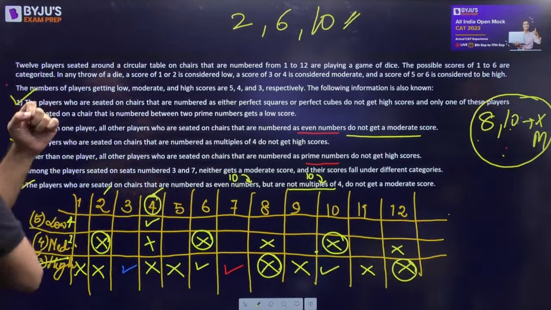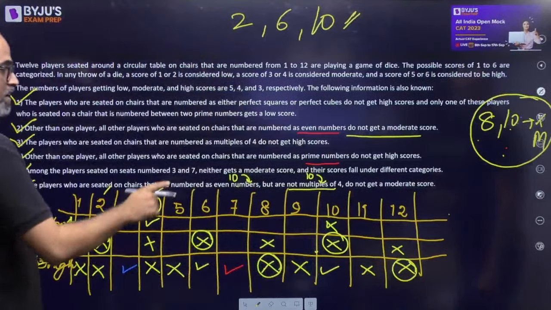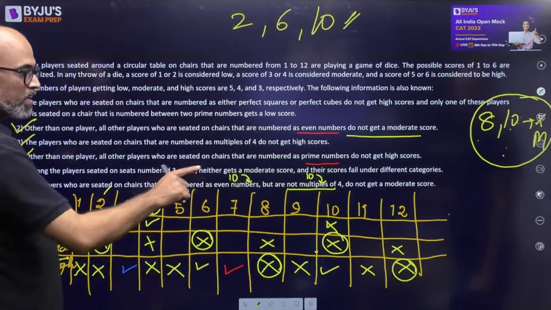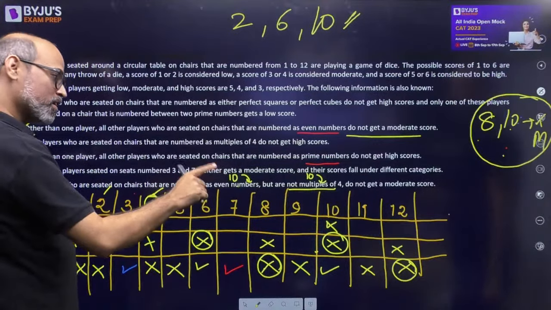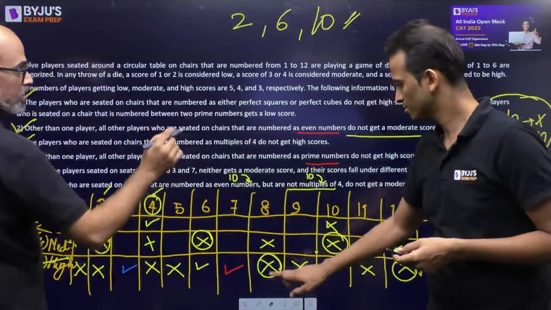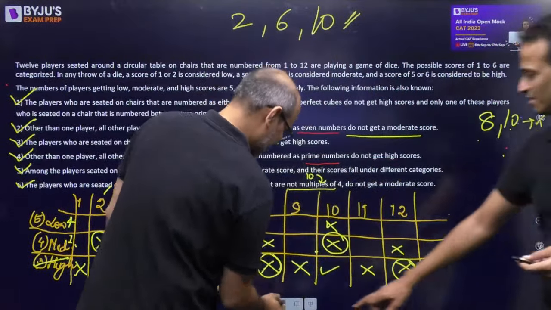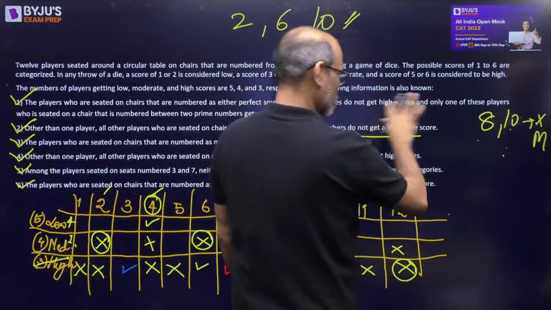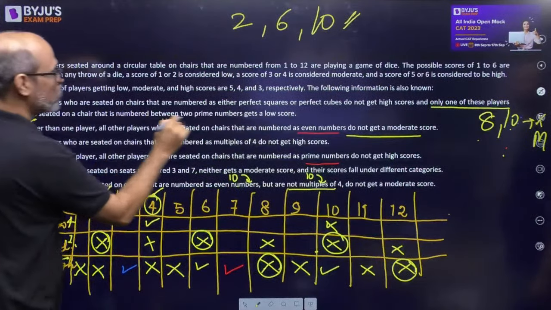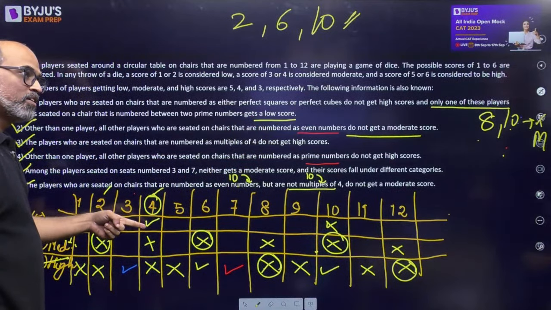हाँ, तो ये हो गया था. ठीक है, अभी देखो अब क्या हो गया. 10 को तो नहीं होगा. 8 will actually get a moderate and 12 will get a low. Yes. हम लोगों ने शायद पहले उल्टा कर दिया था. हाँ 8 will get a moderate and 12 will get a low, not the vice versa. Reason being, the statement here says, अच्छा वो इरेजर था. Here the statement says जो भी वो परफेक्ट स्क्वायर परफेक्ट क्यूब का है उसमें से there is only one player जिसको लो मिलेगा. तो लो तो हम दे चुके. Get a low. Yes, exactly.